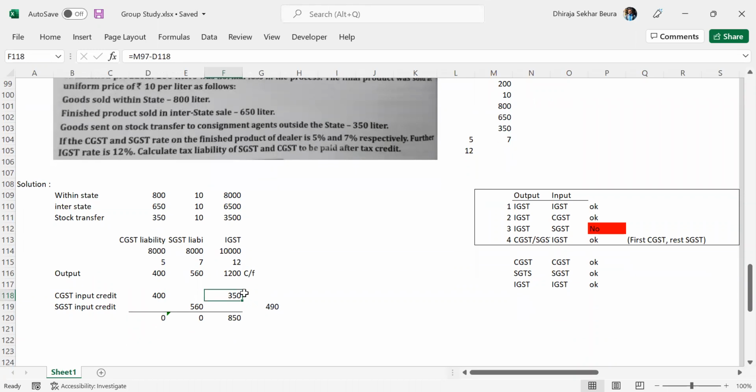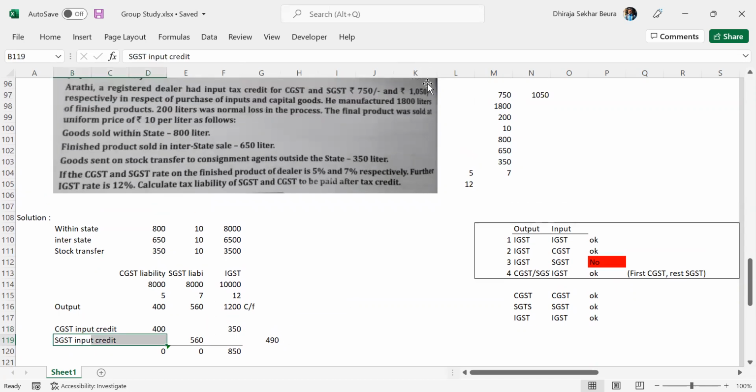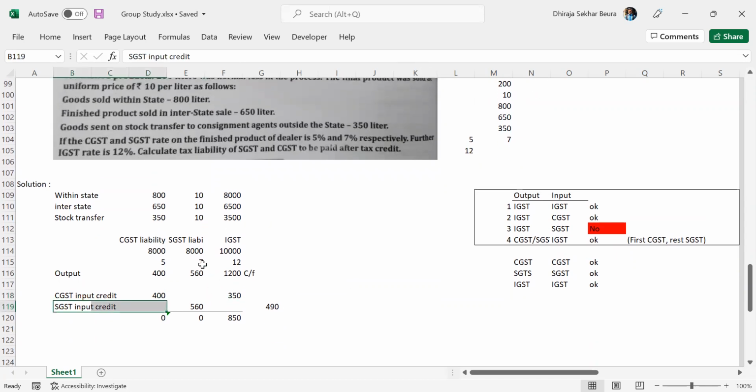Okay. Now coming back to SGST input credit, we had the total of 1050. Out of that 1050, 560 is adjusted against SGST liability. The balance 490 cannot be adjusted against IGST because of the rule that we have discussed. So that amount will be carried forward to the next period.